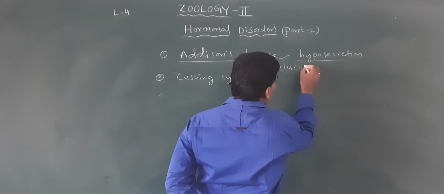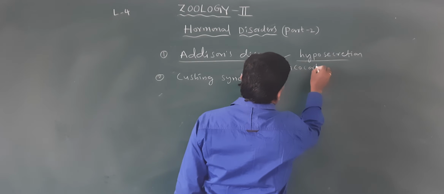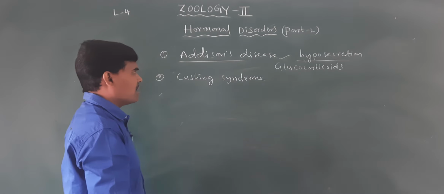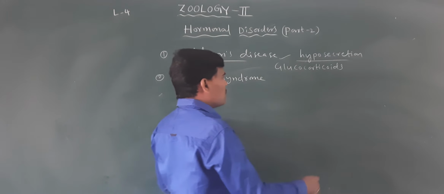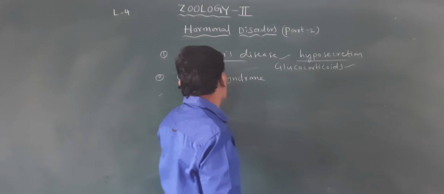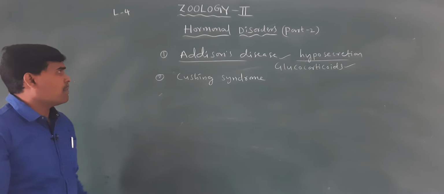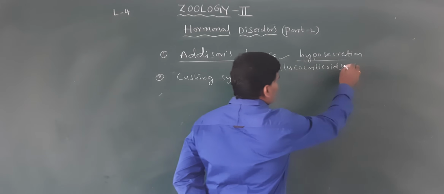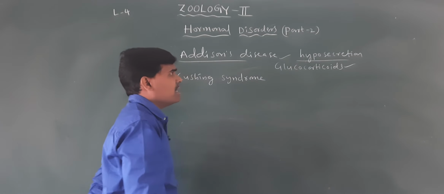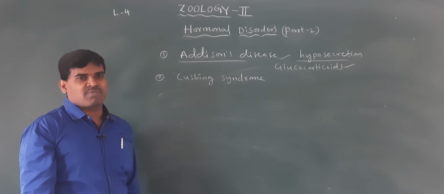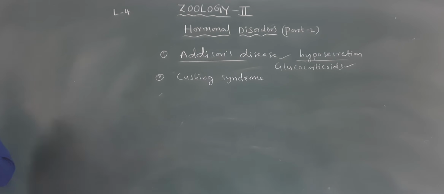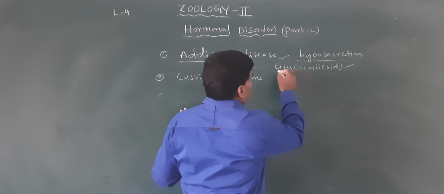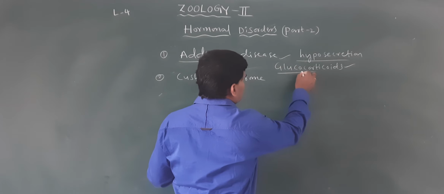It causes muscle weakness and muscle pains, weakness of the body, and skin pigmentation formation. So this is Addison's disease.